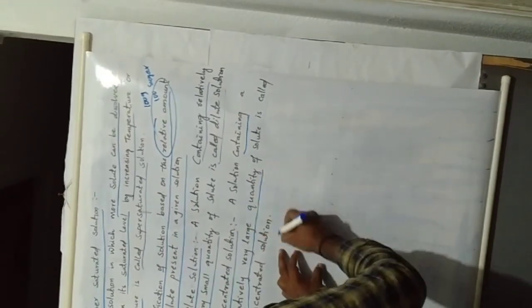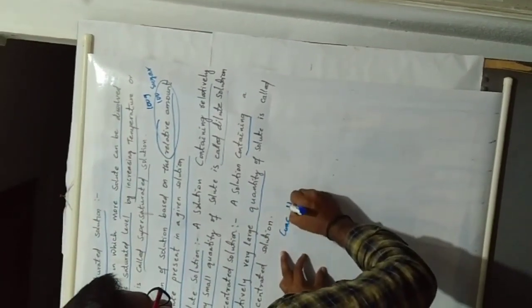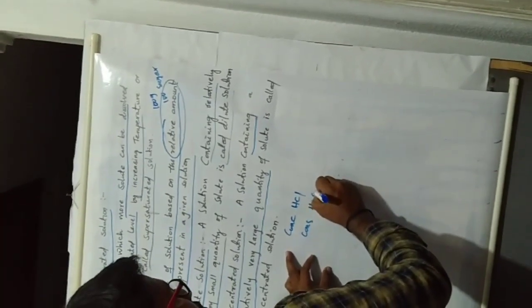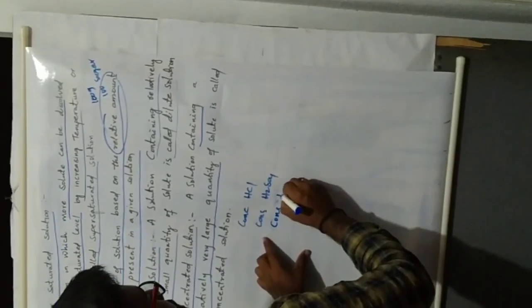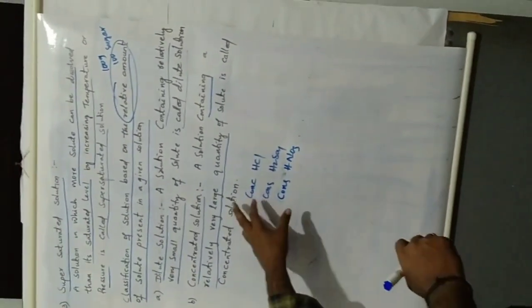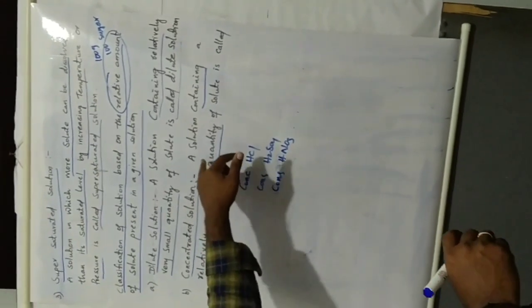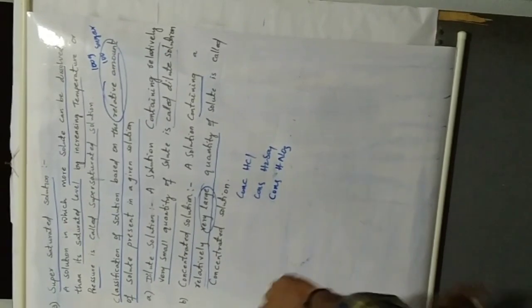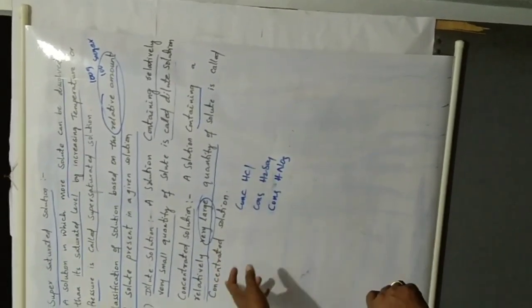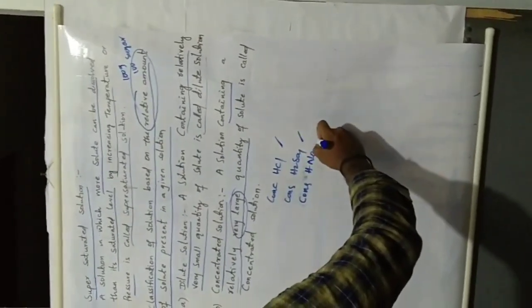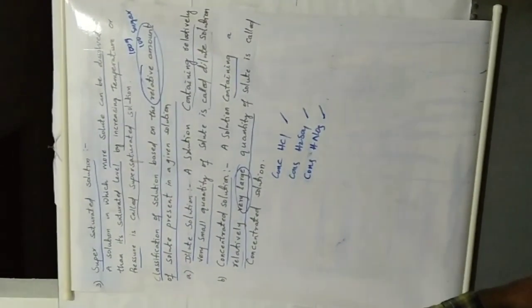For example, concentrated HCl, concentrated sulfuric acid (H2SO4), and concentrated nitric acid (HNO3).